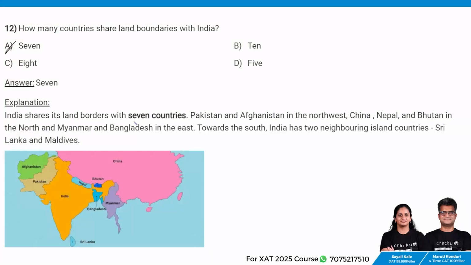India shares its land borders with 7 countries, that is Pakistan and Afghanistan in the northwest, Nepal, Bhutan and China in the north, Myanmar and Bangladesh in the east. Towards the south, it has 2 neighboring island countries called Sri Lanka and Maldives.